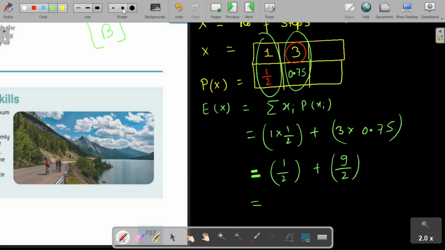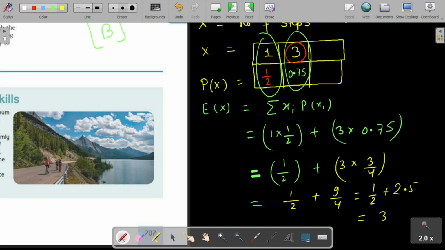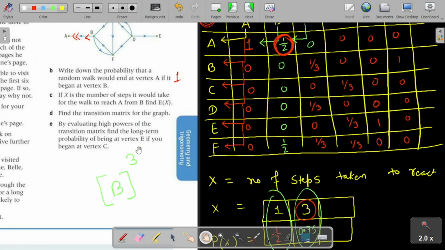Sorry, this should be 3 into 3 by 4, which is 9 by 4. So it will be 1 by 2 plus 9 by 4, so 1 by 2 plus 2.25. So this will be 3. So the expectation is 3. Sorry. So this completed our third part.